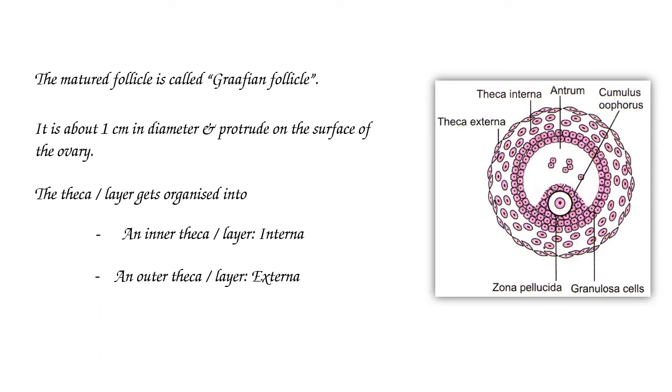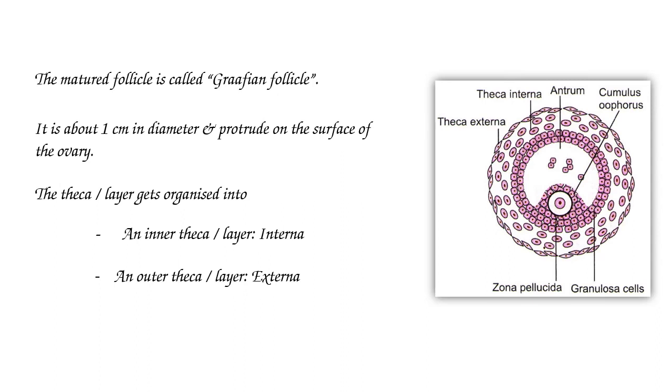So let's observe this diagram. This diagram represents the matured follicle called the Graafian follicle. The diameter of this follicle is 1 centimeter and it is organized with two layers of cells.